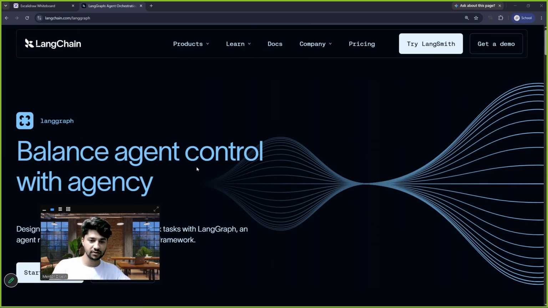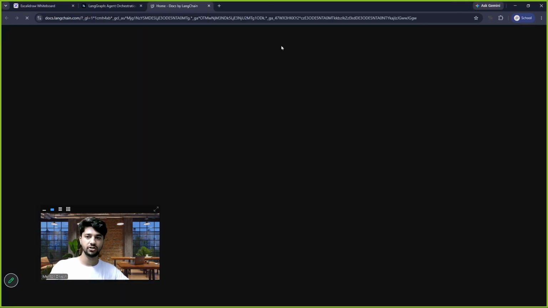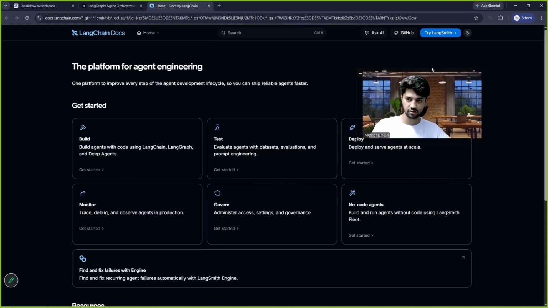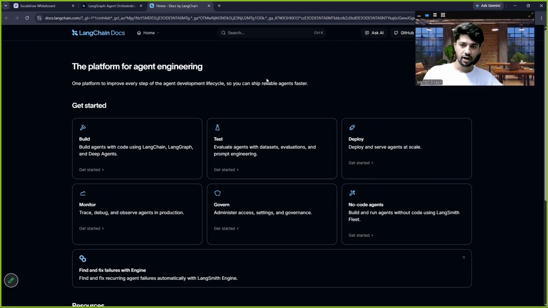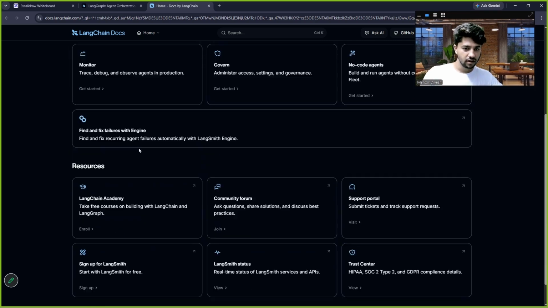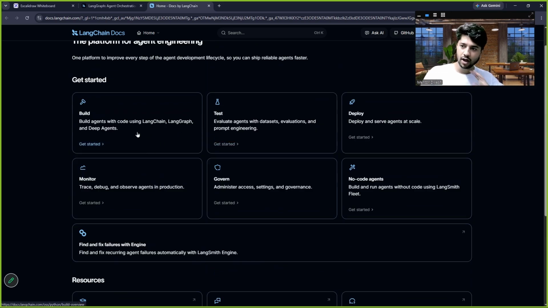Every framework we will visit, I will show you. Every framework we will visit will have something called documentation. Always go to documentation. See, documentation is the only truth. This is the code for future. All right. So if I go here, in the documentation, they will tell you everything that you have to do.